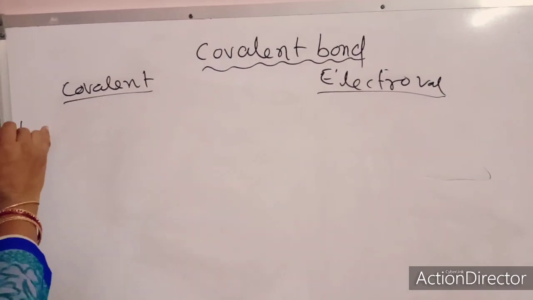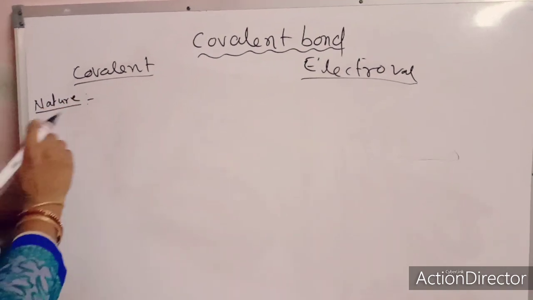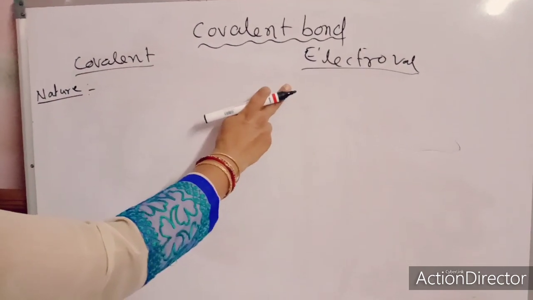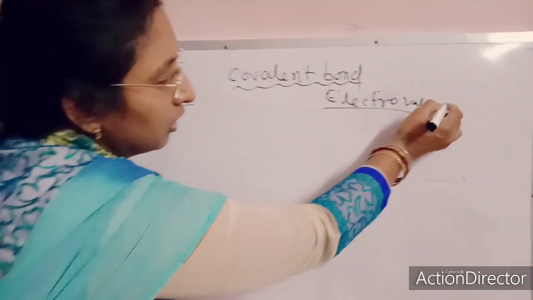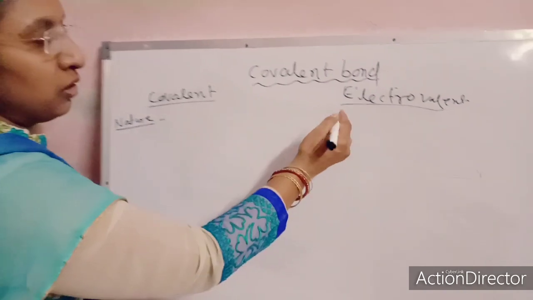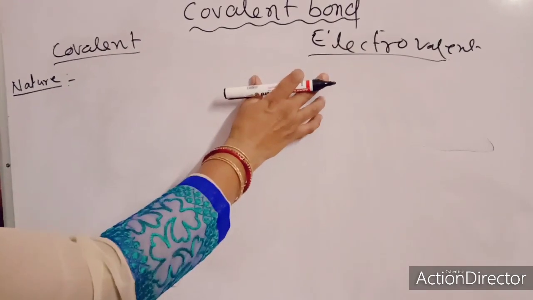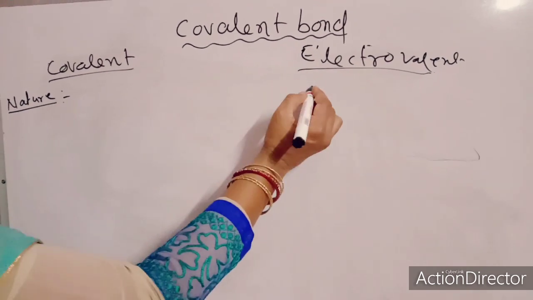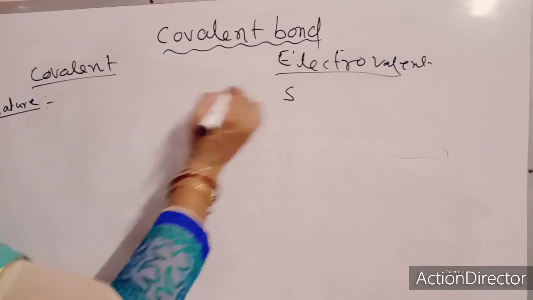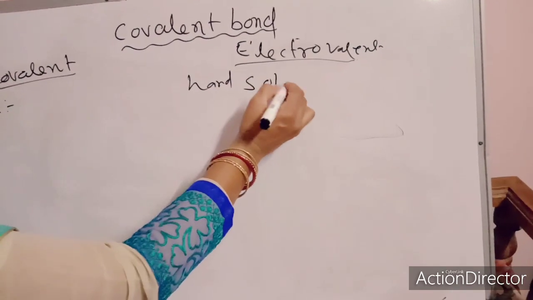First one, by nature. Due to the strong electrostatic force, they are combined with each other with a strong force of attraction. Due to that, all of them are hard solids.